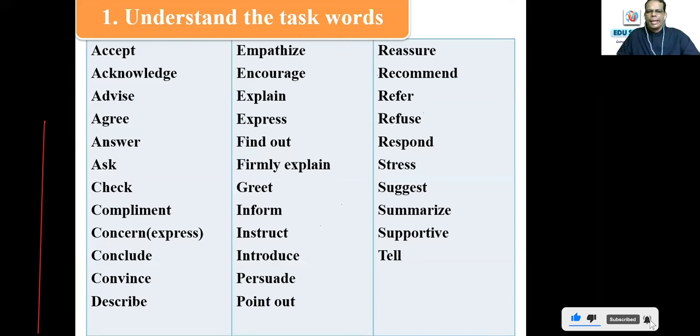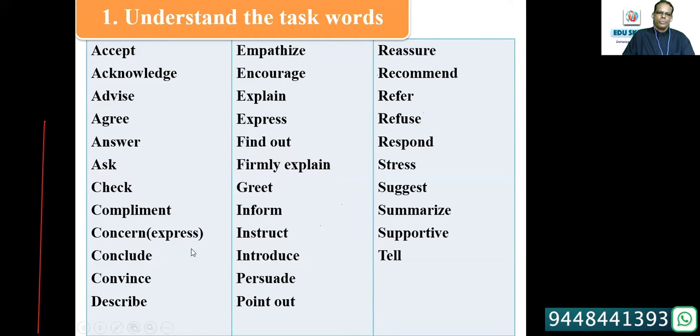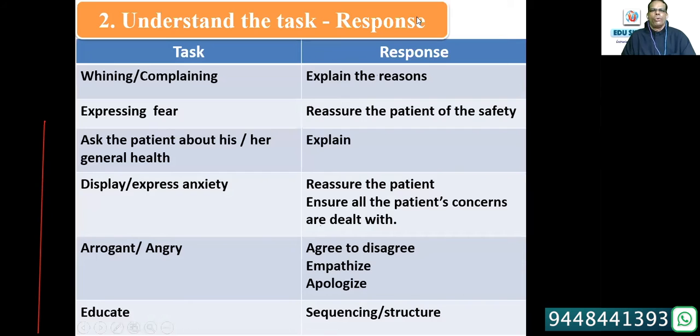So we'll just skim through the key skills. What are the key skills? Understand the task words. These are the normal task words given. The maximum task words they use: accept, acknowledge, advise, agree, answer, ask, check, compliment, concern, express or conclude, convince, describe, emphasize, empathize, encourage, explain, express, find out, firmly explain, greet, inform, instruct, introduce, persuade, point out, reassure, recommend, refer, refuse, respond, stress, suggest, summarize, support you, tell. All those things are the task words, but all these may not be used. Usually, 3 or 4 will be used.